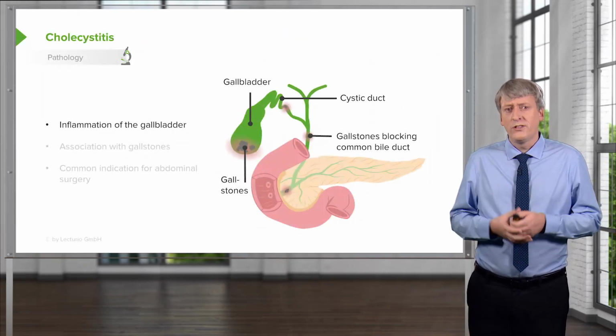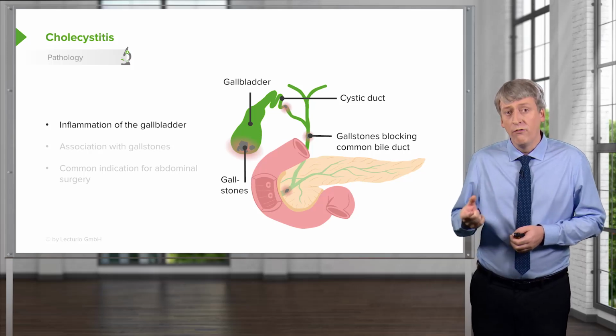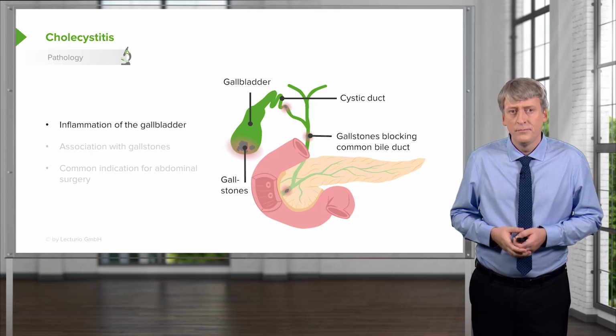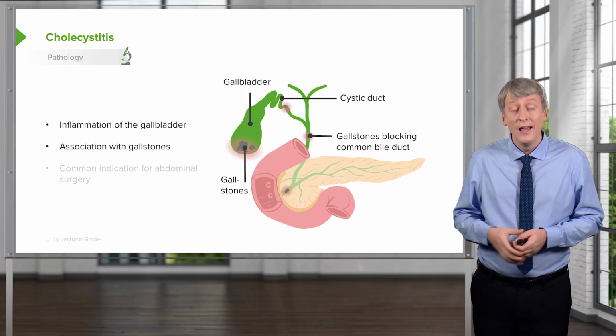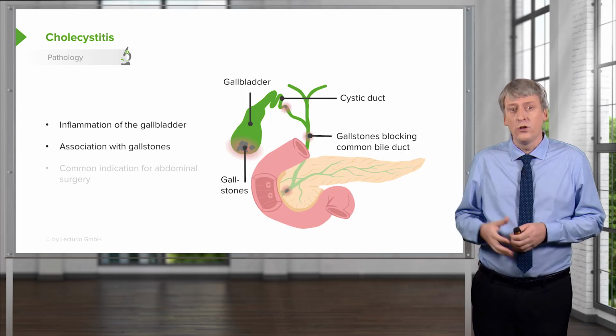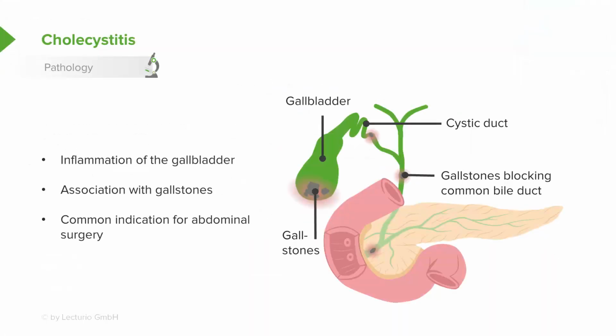So cholecystitis is an inflammation and often infection of the gallbladder itself. It's strongly associated with the presence of gallstones inside the gallbladder. 90% of cases are associated with gallstones. It is a common indication for abdominal surgery. It is more common in older women than in younger women, but we absolutely see this in adolescents as well.